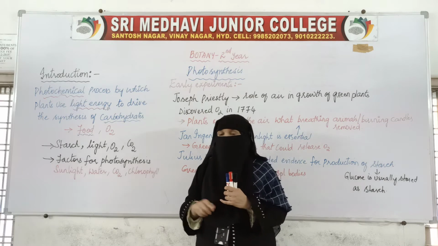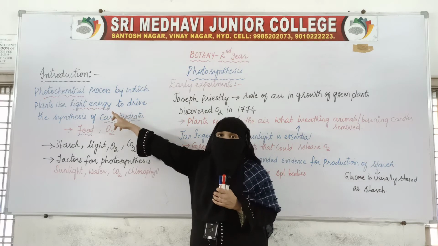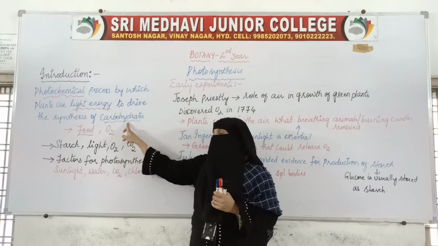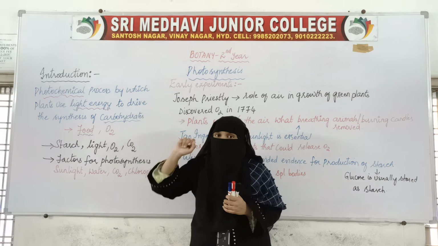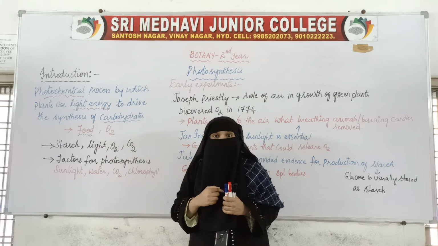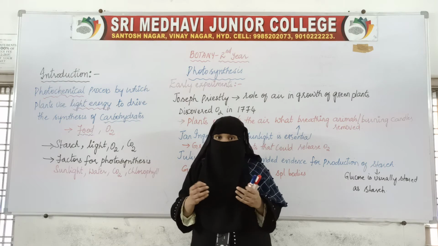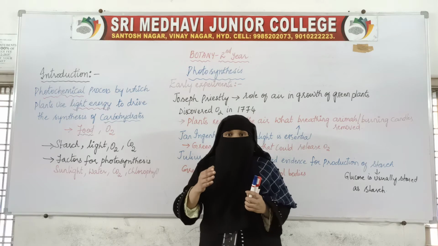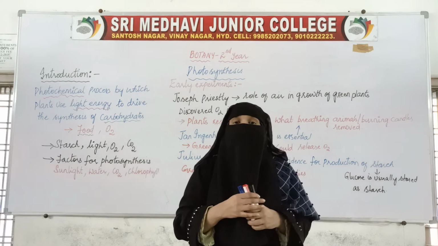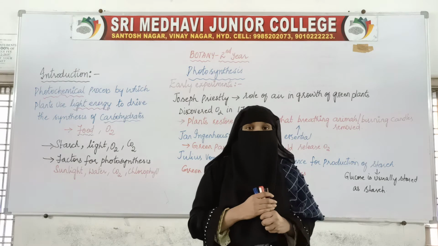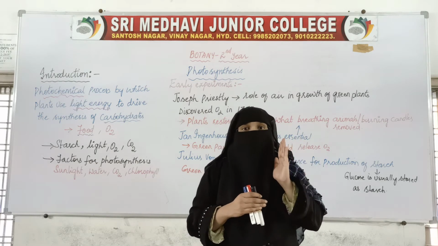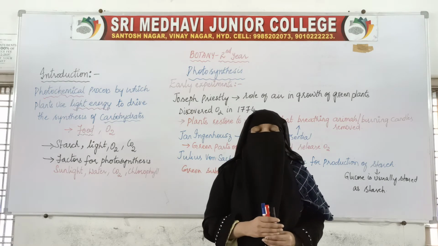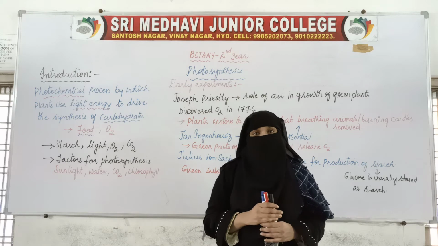Why? Because if plants cannot trap the sunlight, this carbohydrate cannot be produced. If carbohydrates are not produced, if food material is not produced, we will not be able to survive. Other organisms, animals, will not be able to survive. So directly or indirectly, we all are dependent on sunlight. Sunlight is the major source of energy, the basis of energy for all living organisms.